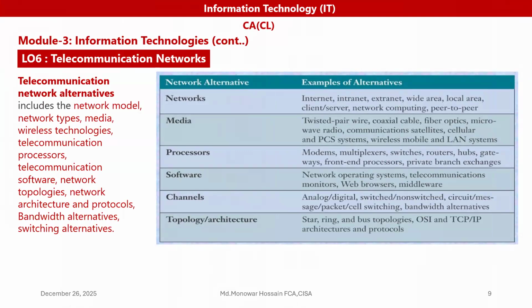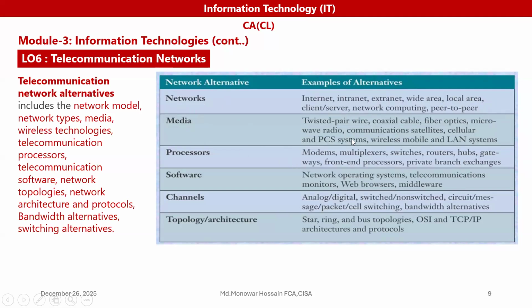Sometimes you can say the telecommunication network alternative, that networks are here. If you see, networks are internet, intranet, extranet, wide area network, we know the WAN, local area network, LAN, client-server network, network computing, peer-to-peer network, etc. And within this telecommunication network, use the media.